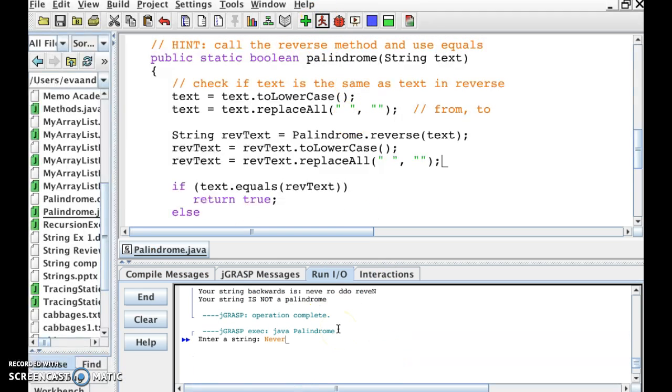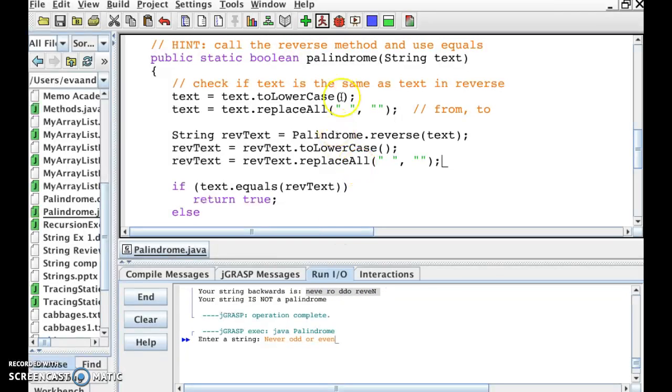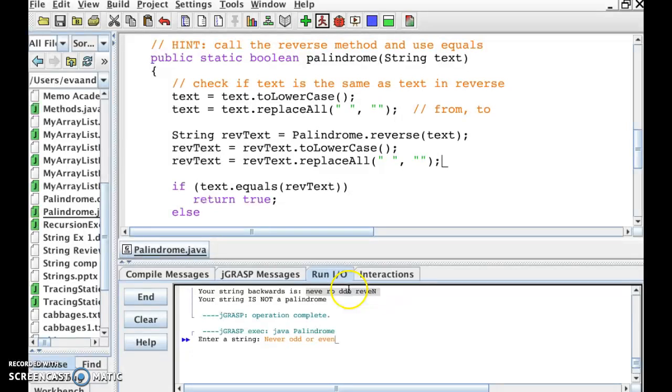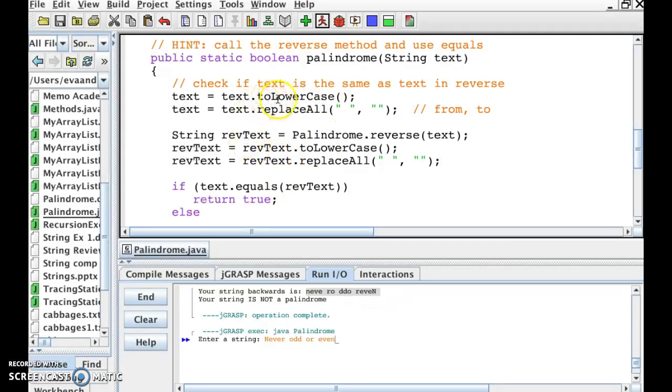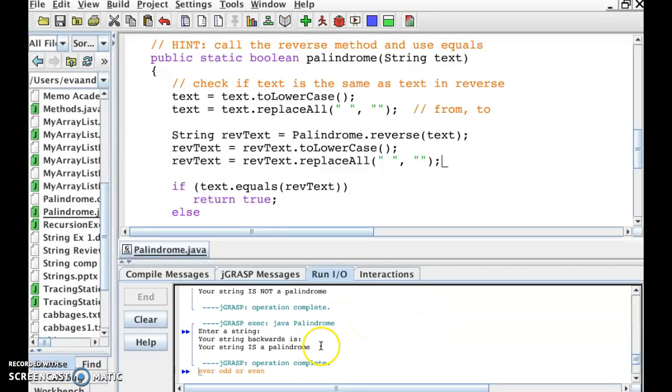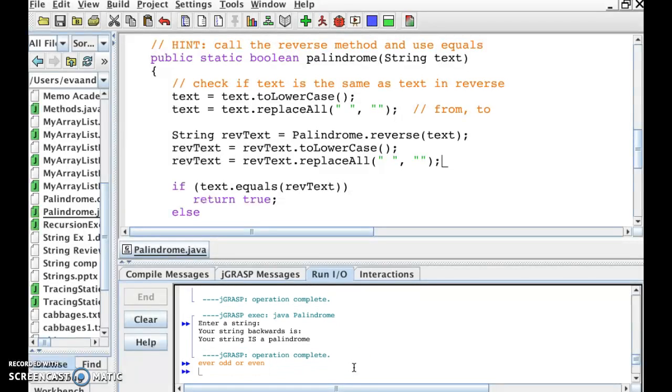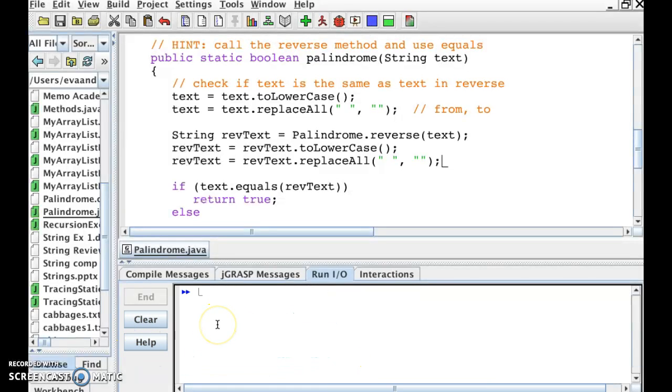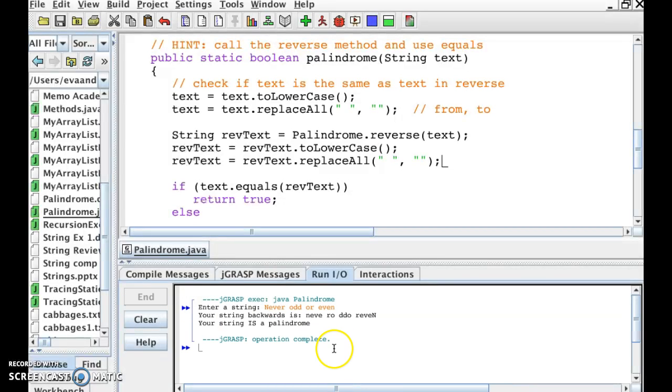And so down here, never odd or even. The thing to keep in mind is the backwards is still going to look like this, because the reverse method is what prints this. It's the palindrome method that's doing all these changes, but the string itself is not being changed. So there we go. Oh, that looked weird, didn't it? Let me clear that and do it again. There we go. It is a palindrome.